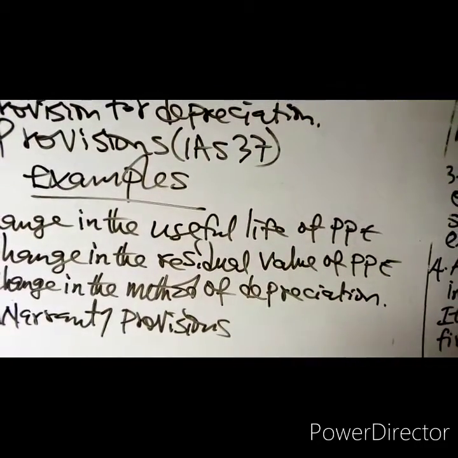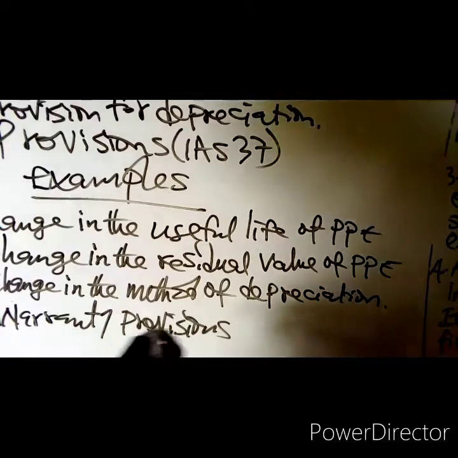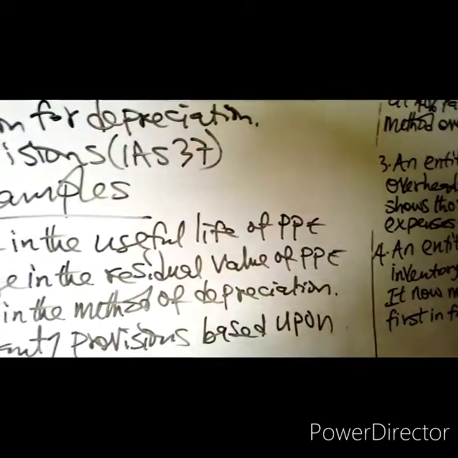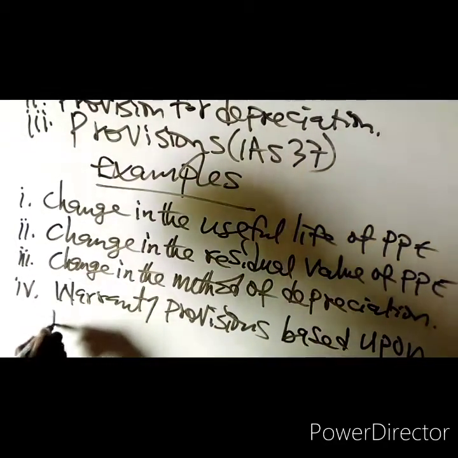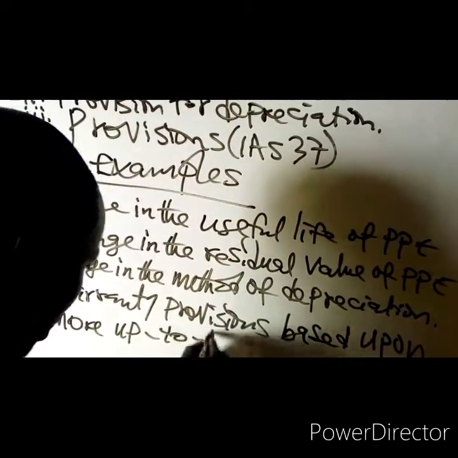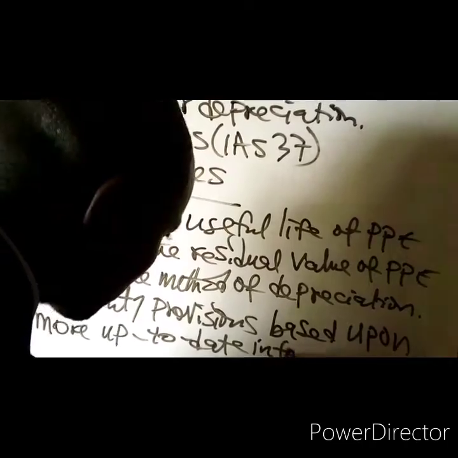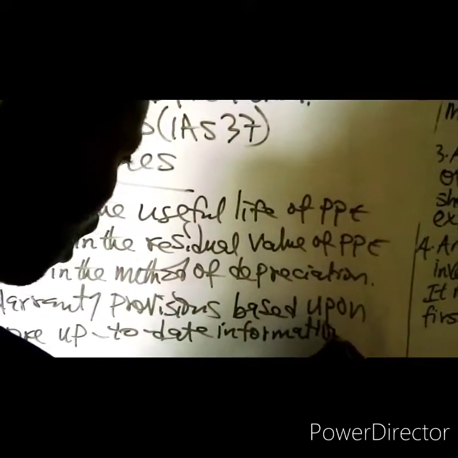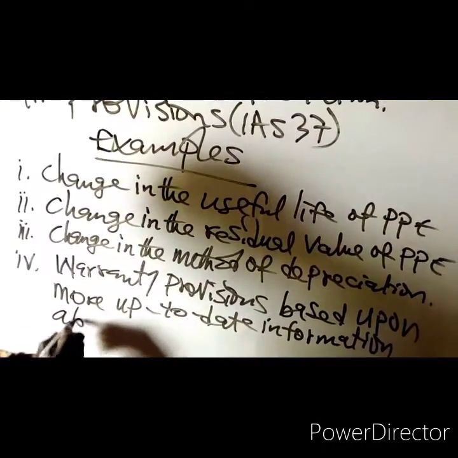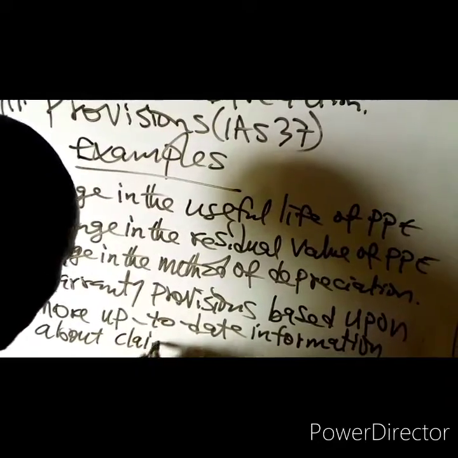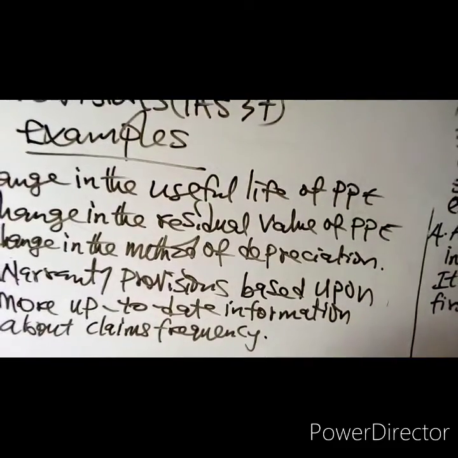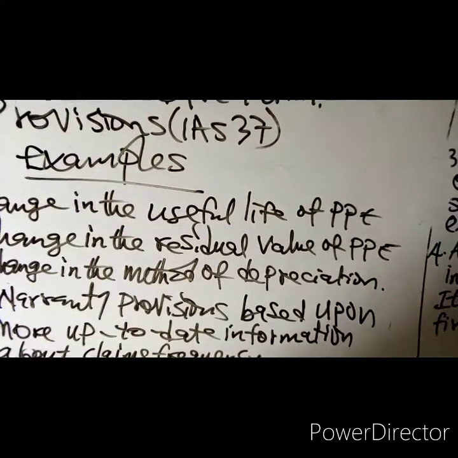Warranty provisions based upon more up-to-date information about claims frequency. That is a change in accounting estimate.